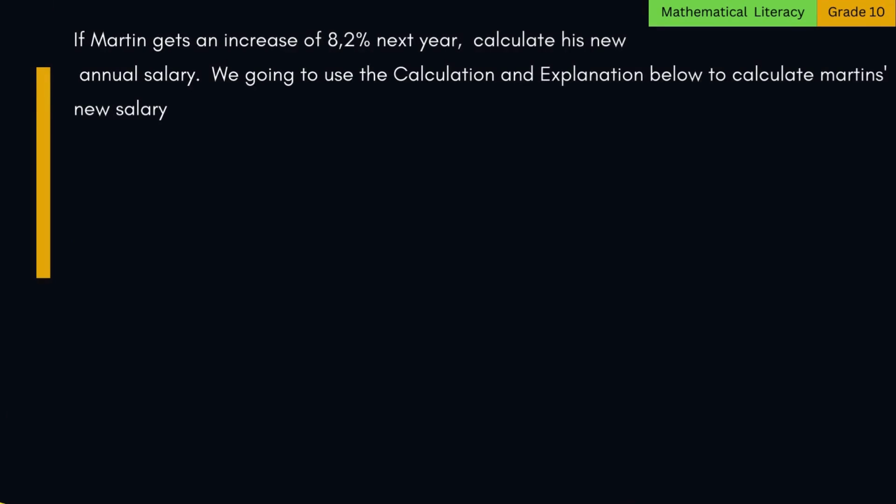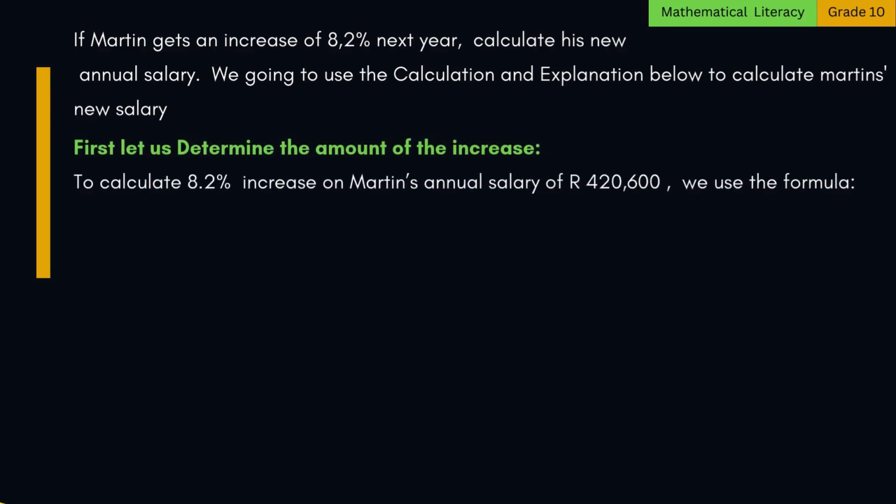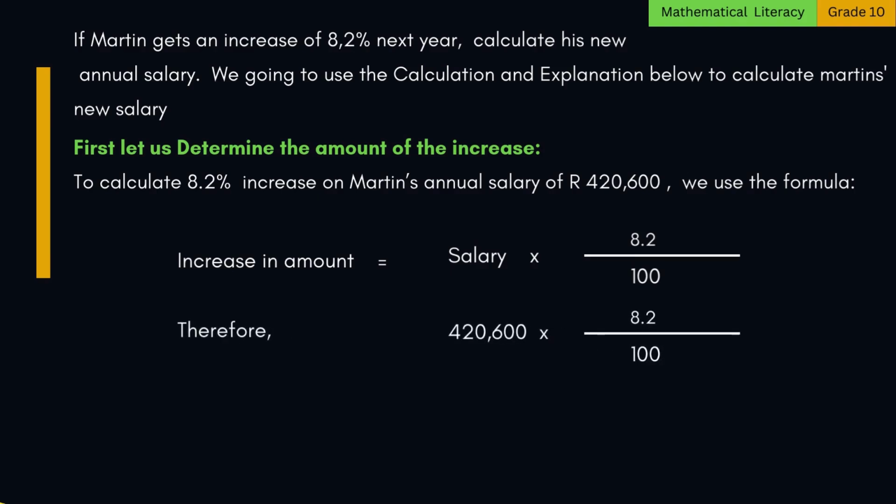3. If Martin gets an increase of 8.2% next year, calculate his new annual salary. We're going to use the calculation and explanation below to calculate Martin's new salary. First, let us determine the amount of the increase. To calculate an 8.2% increase on Martin's annual salary of 420,600 rands, we use the formula. Increase in amount is equal to salary times percentage increase. Therefore, increase amount is